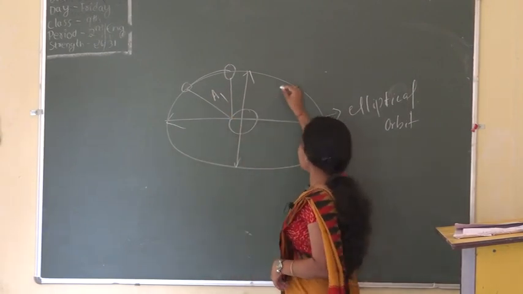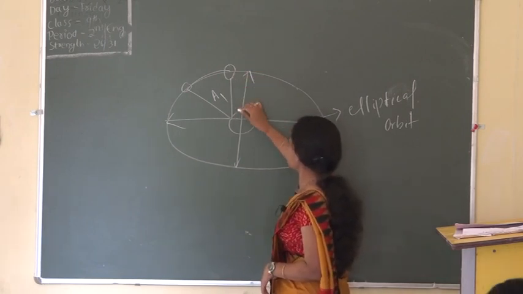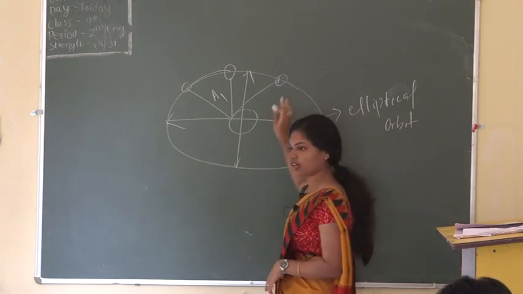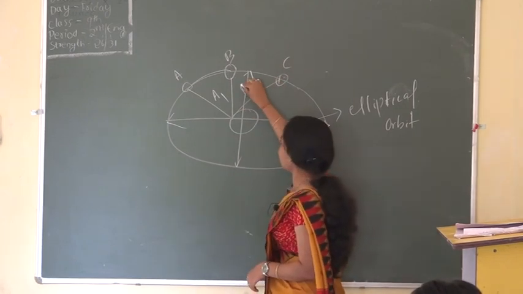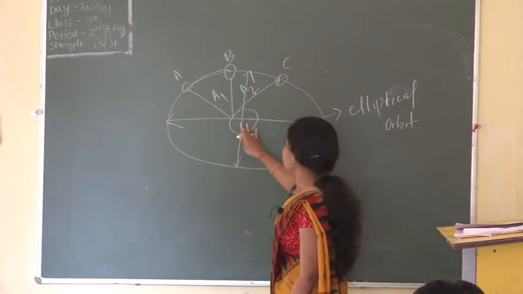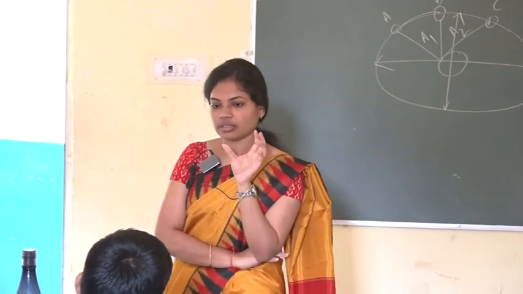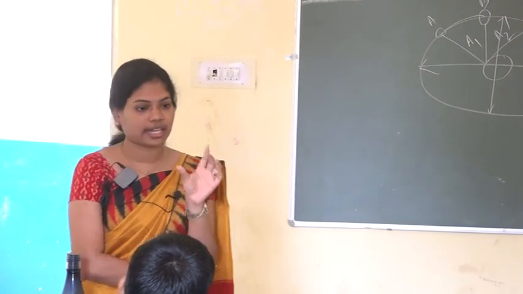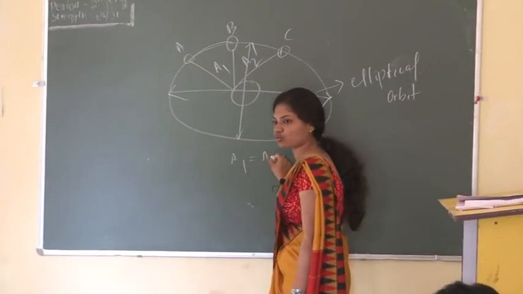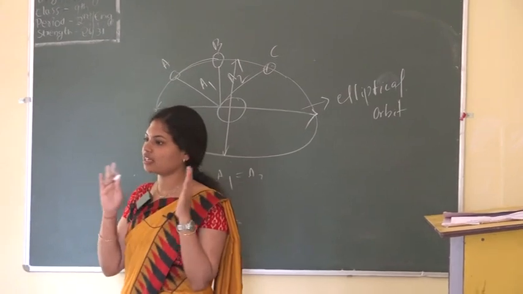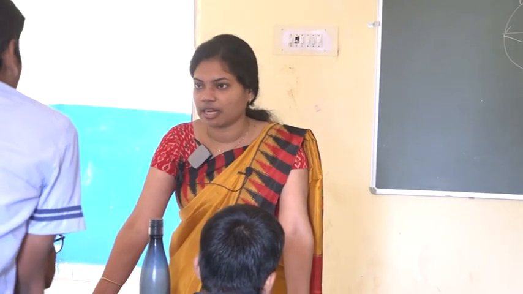Then at another instant of time, the planet is moving from this point to that point, and in that time the area is A2. Our law says the line joining the planet and the sun sweeps equal area in equal intervals of time. That is, A1 is equal to A2.